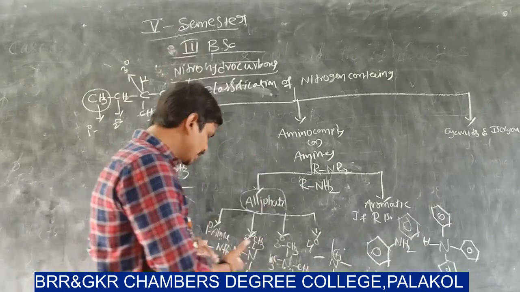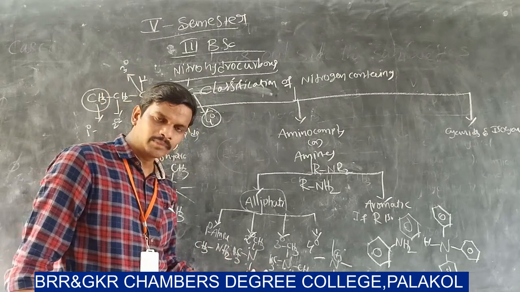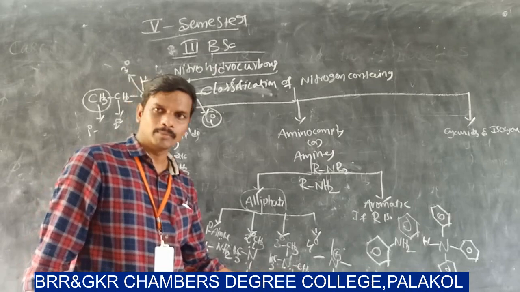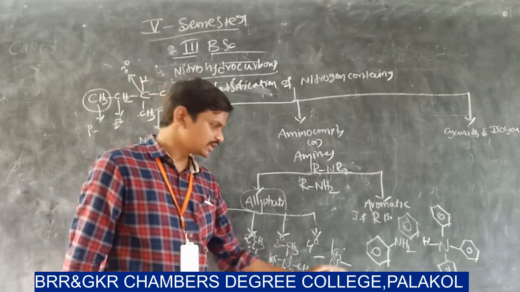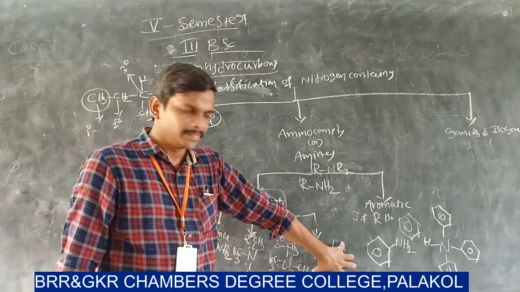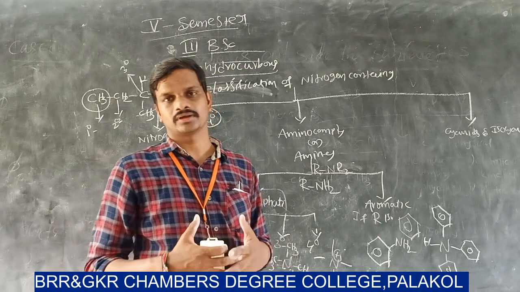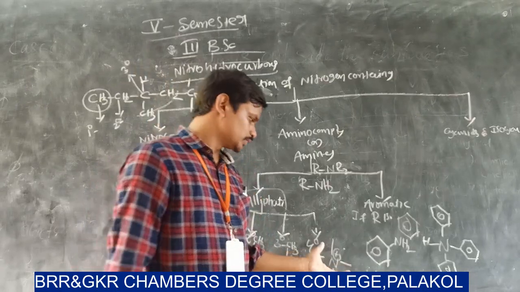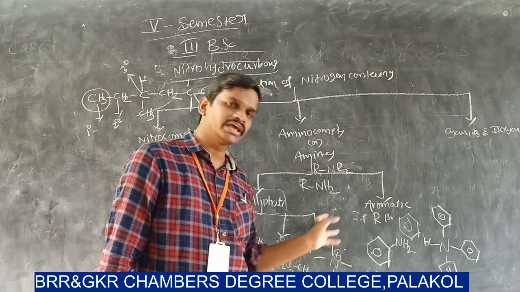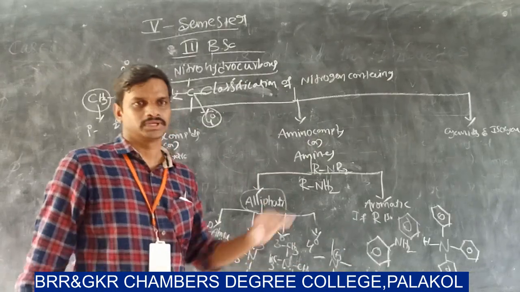Here the compound name is iminomethane or methylamine. Here the compound nomenclature name is dimethylamine. Here the compound nomenclature is trimethylamine. Here the compound nomenclature is quaternary ammonium salt. These quaternary ammonium salts are very useful for phase transfer catalytic reactions. So in those reactions we are using these quaternary amines, that means trimethyl quaternary ammonium salt. So this is about the classification of amines.